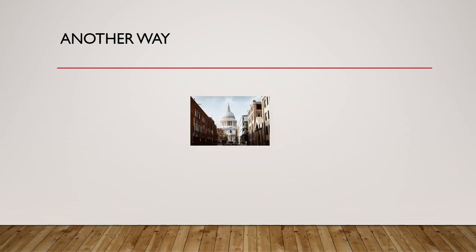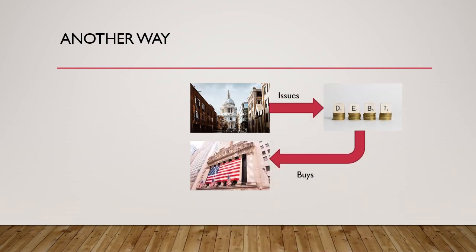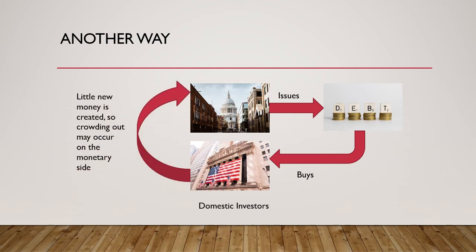Now, of course, the central government can intervene in another way. In this way, it can sell its debt, instead of to the central bank, to the domestic investors. Now, herein, what happens is no fresh new money is created in the economy.